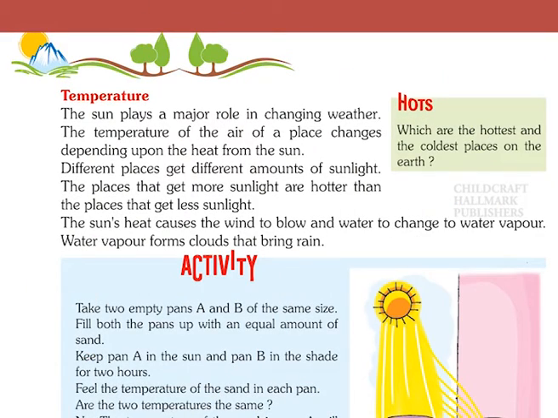Temperature. The sun plays a major role in changing weather. The temperature of the air of the place changes depending upon the heat from the sun. Different places get different amounts of sunlight. The places that get more sunlight are hotter than the places that get less sunlight. The sun's heat causes the wind to blow and water to change to water vapor. Water vapor forms clouds that bring rain.